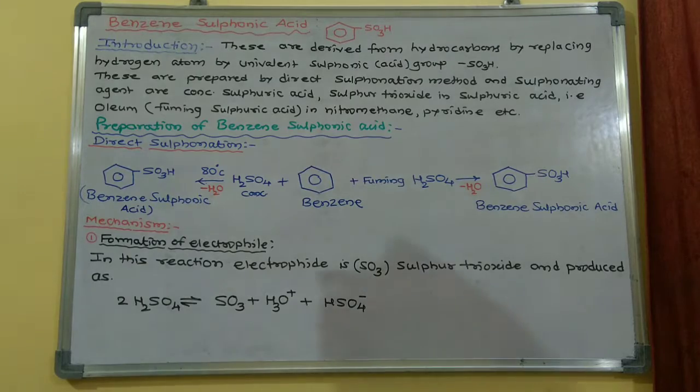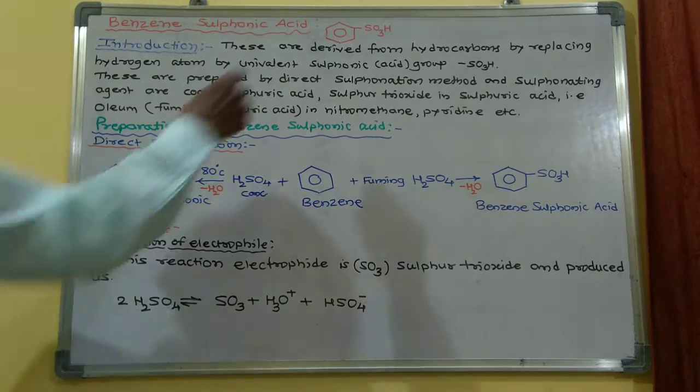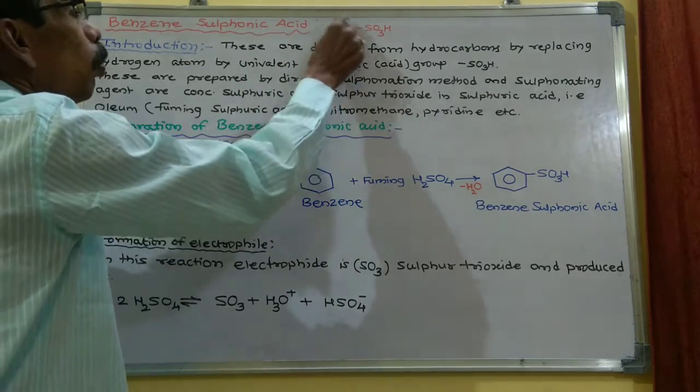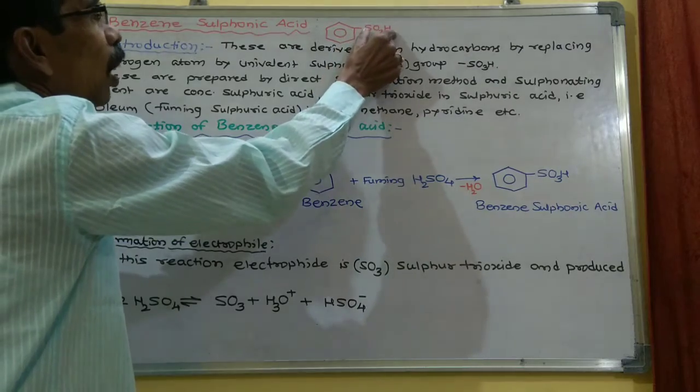Students, today we will discuss benzene sulfonic acid. This is the structure of benzene sulfonic acid. This is the benzene ring. One H can be replaced by this SO3H group.